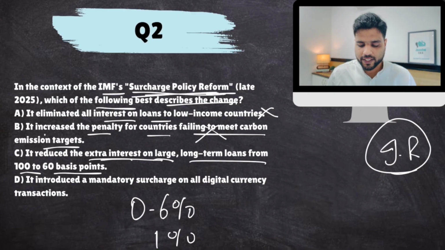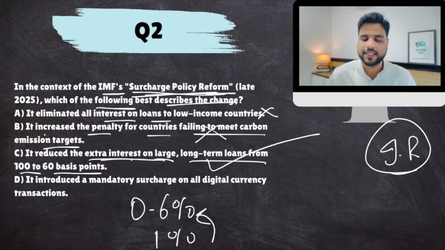So it reduced the extra interest charge on long-term loans from 1% to 0.6%. This is correct.